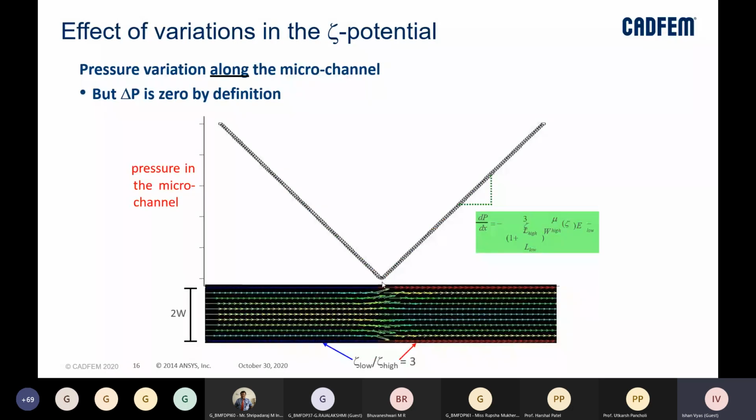You can see even the pressure basically changes. By definition, the delta P is zero, but you see that there is a certain pressure variation happening here because of variation in zeta potential, right? Because once the zeta potential changes, our velocity, or the flow properties, are changing. The flow behavior is changing, and hence the pressure is also changing.